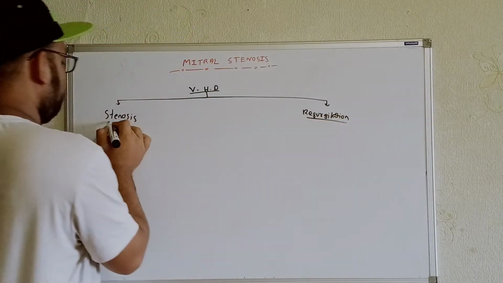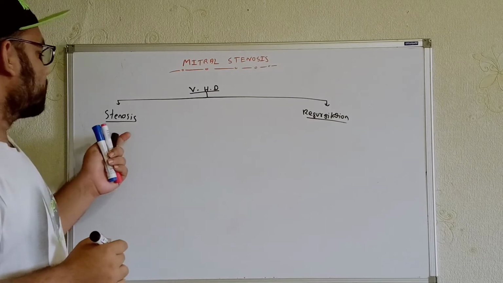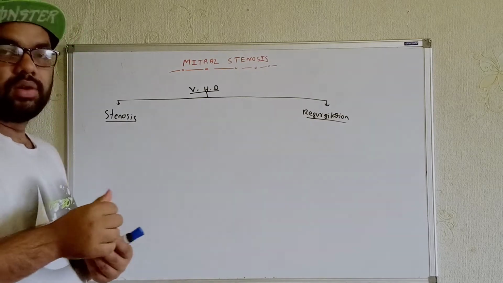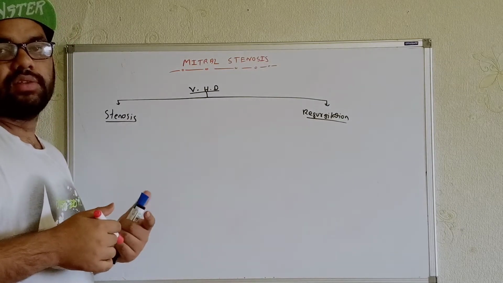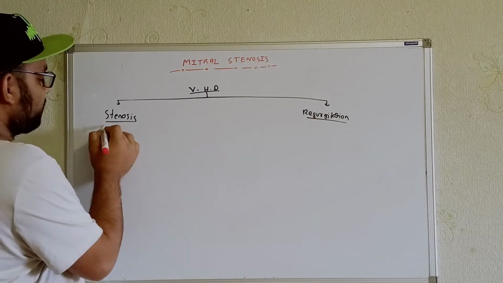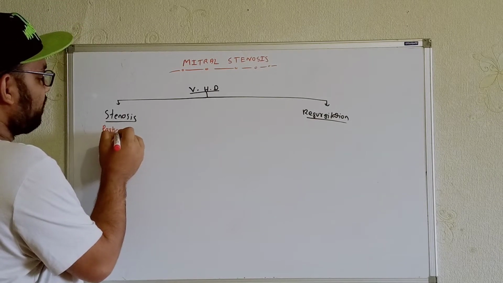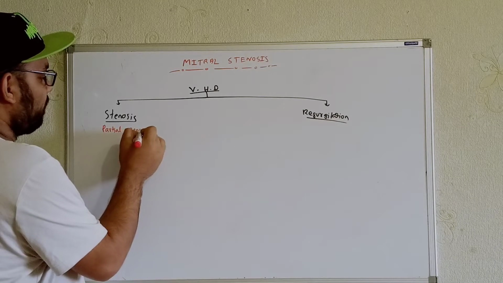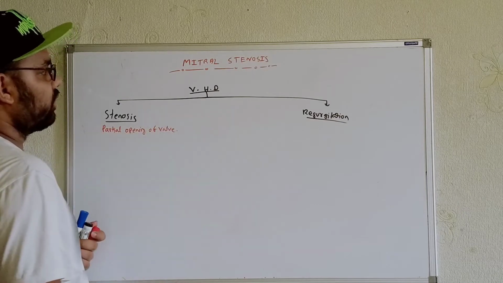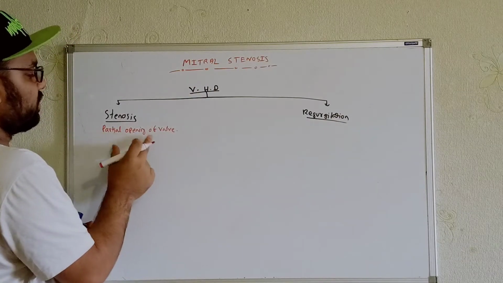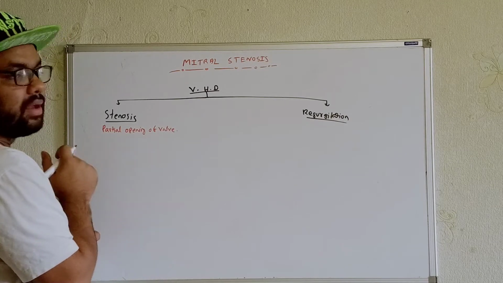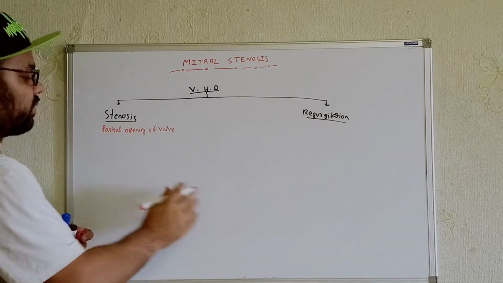Now see, when you are talking in terms of stenosis, it means the valve is not completely opened. We will not see the complete opening of the valve. That means the valve will open partially. So partial opening of the valve. If you talk in terms of the mitral valve, then it will be partial opening of the mitral valve. If you talk in terms of the tricuspid valve, then you have to write partial opening of the tricuspid valve.